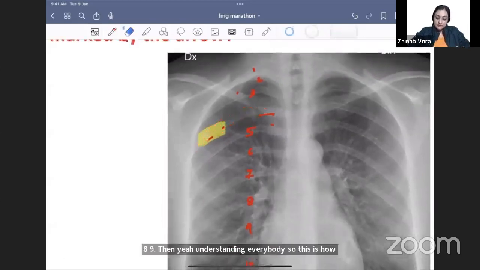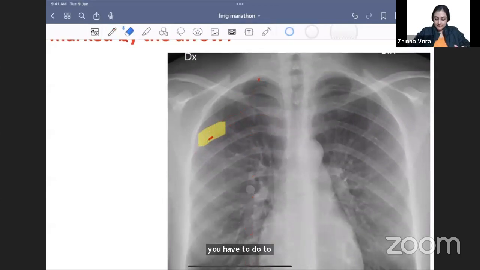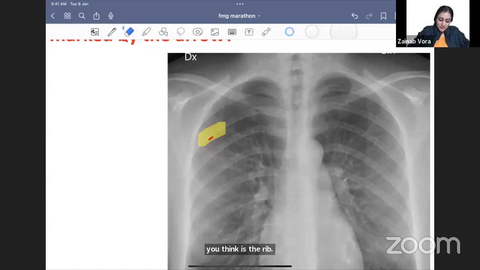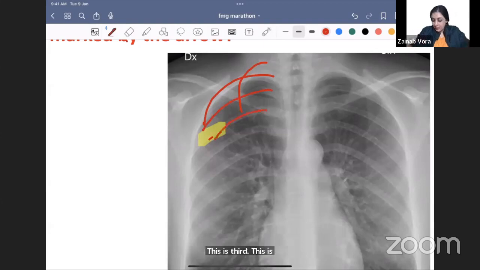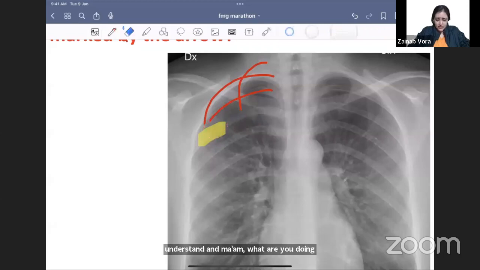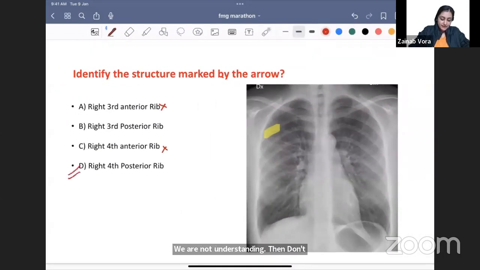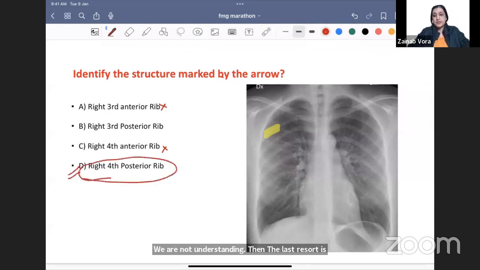So if you don't understand which one is 1, then remember that what looks like the 3rd to you is the 4th. Just add one to what you think is the rib number. Alright, so this is first. Can you guys understand this? This is first, this is second, this is third, this is fourth. Now, if you didn't understand that, and you say, ma'am, we are not understanding, then the last resort is to mark the 4th posterior rib.